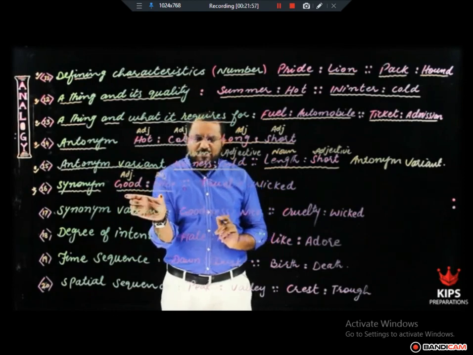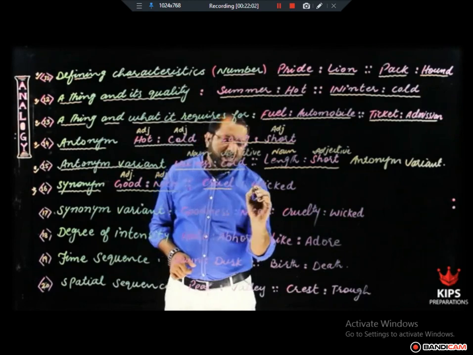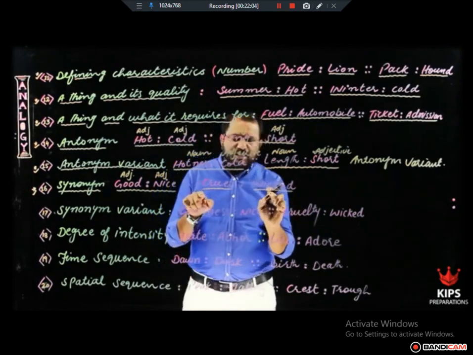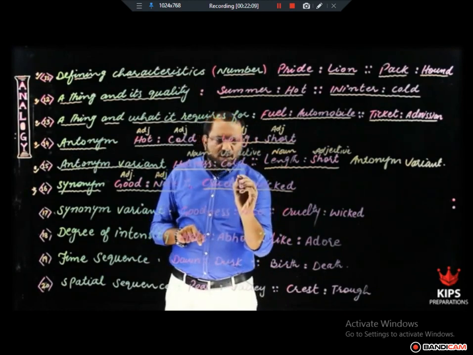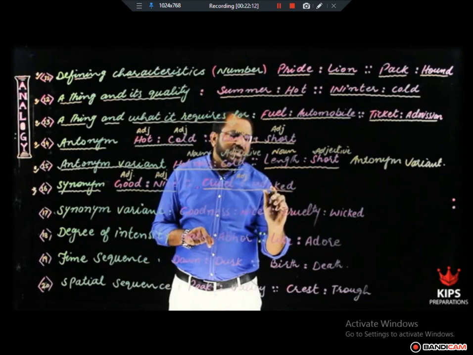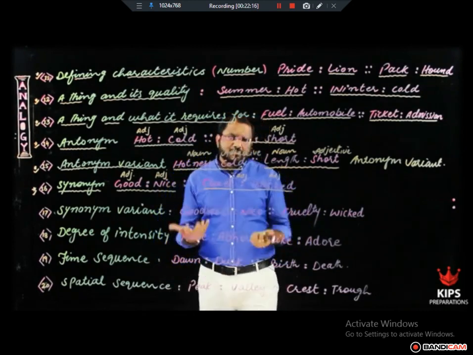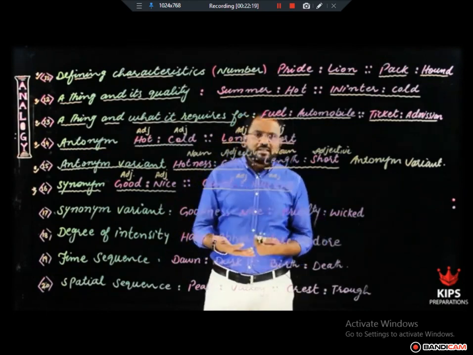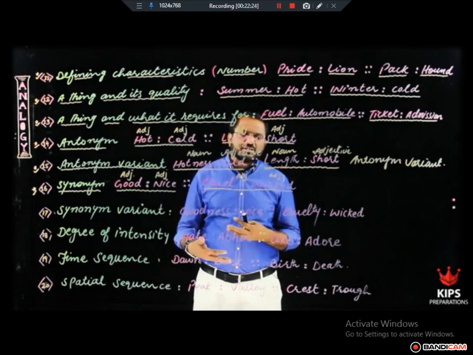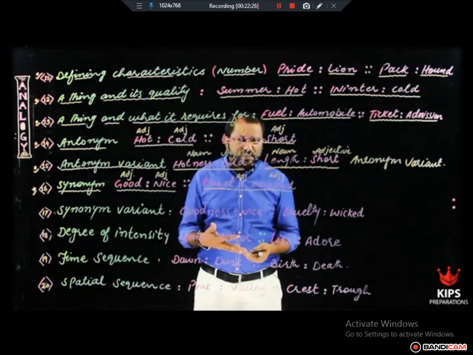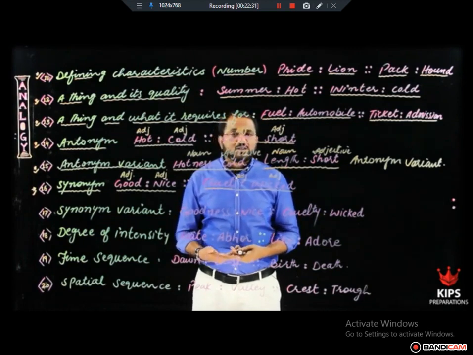The answer to synonym is synonym. For example, cruel and wicked. Both words are same so far as meanings are concerned. And additionally, cruel is an adjective and wicked is also an adjective. The new thing you might have got over here is in addition to the definition of synonyms. Previously, we used to consider that synonyms are two words which are same in meaning. The additional thing is that they are same in meaning plus same with respect to parts of speech.